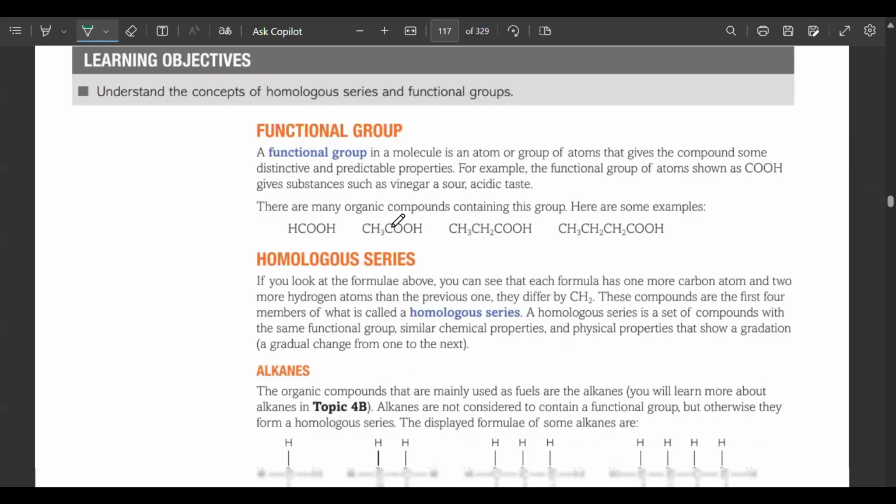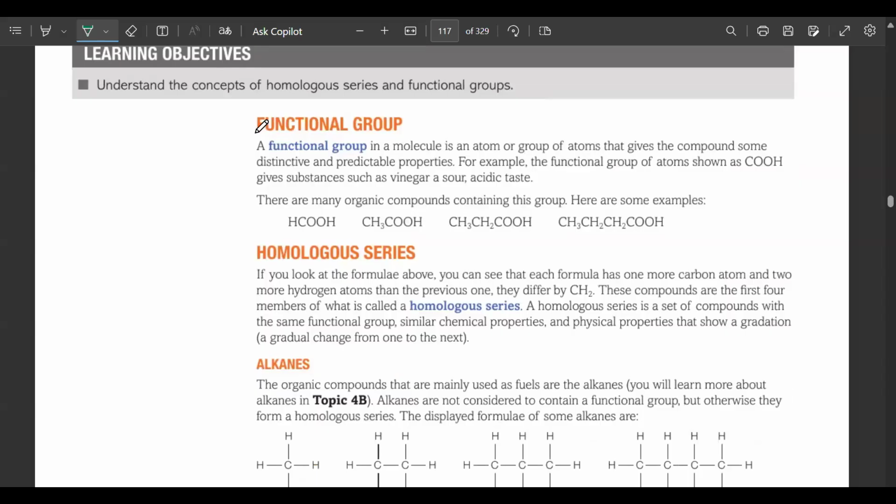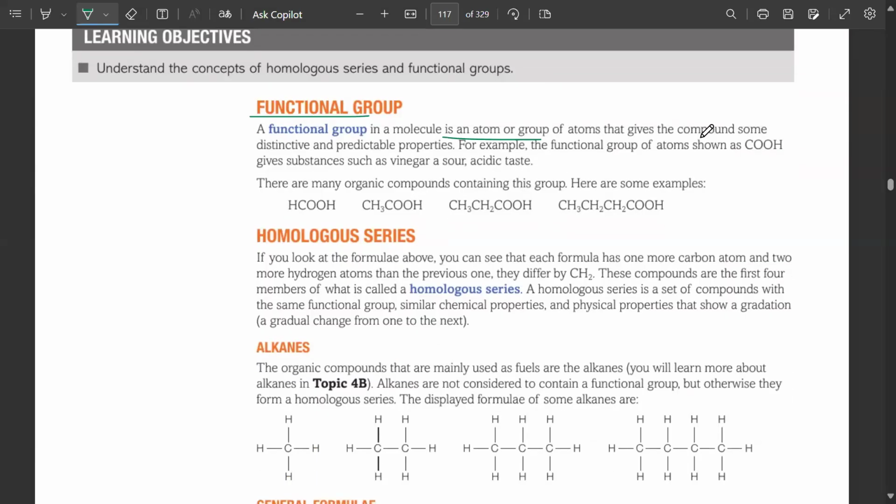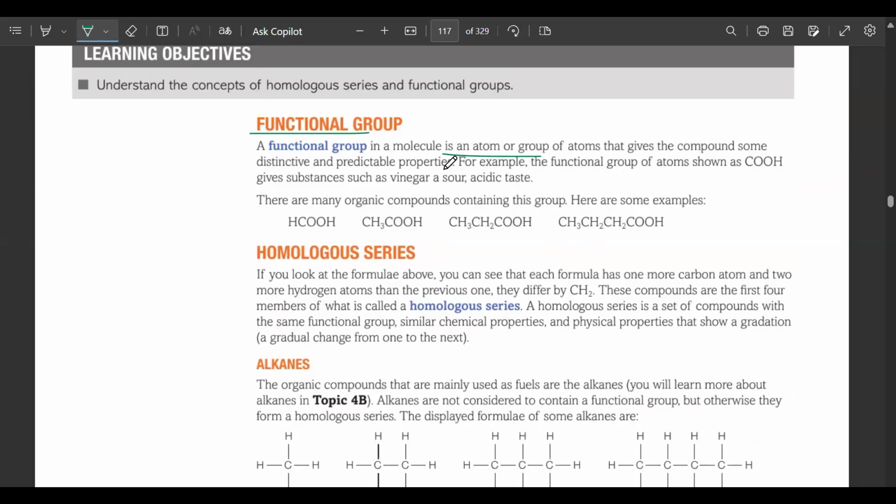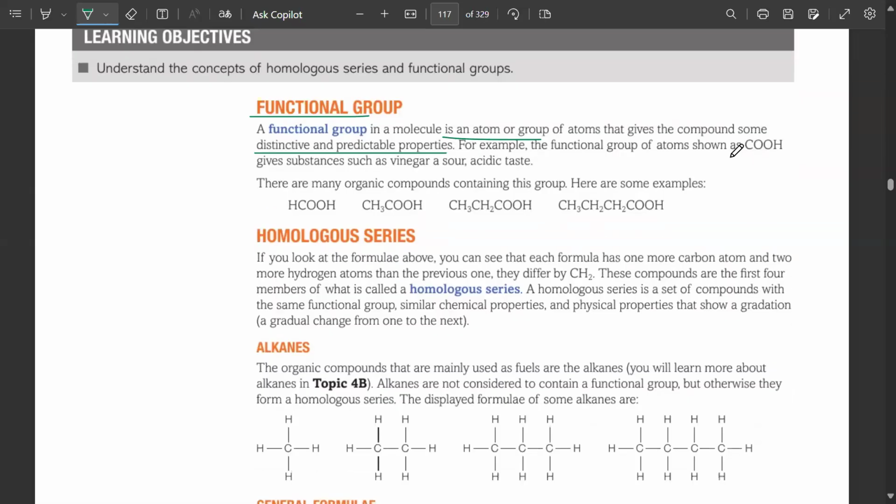Yeah. Now let's talk about functional groups. It is an atom or a group of atoms that gives compounds some distinctive and predictable properties. For example, any molecule having COOH would tell me directly that it is a carboxylic acid. Any molecule having an OH group would simply tell me it's an alcohol. Anyone having a double bond would tell me it's an alkene.